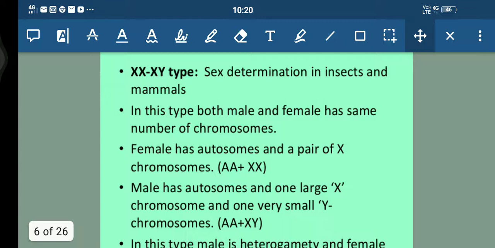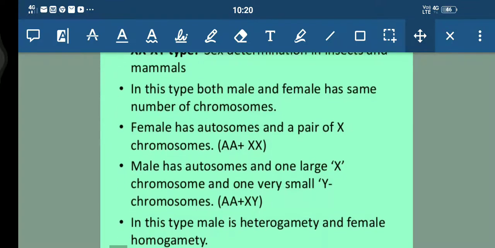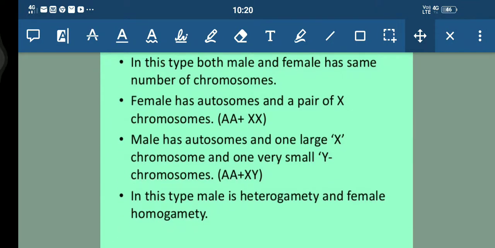Next we have the XX-XY type, which you must have read in your class 10, students, sex determination in humans. Very simple. This can also be seen in insects. In this type, both male and female have the same number of chromosomes. Female has autosomes and a pair of X chromosomes, represented by XX, and similarly male has autosomes and one large X and one small Y chromosome. So in this type, male is heterogametic and female is homogametic.